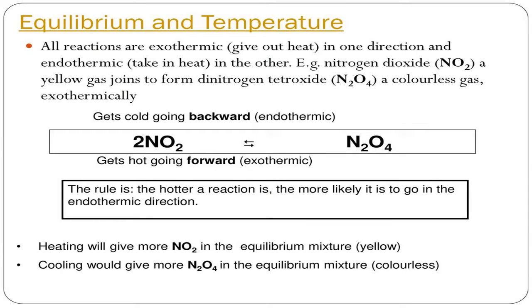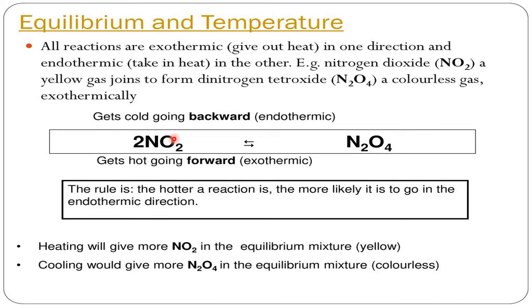Now, this one is nitrogen dioxide giving dinitrogen tetroxide. This is exothermic in nature. The forward reaction is exothermic and the reverse reaction is endothermic. The color of NO2 is reddish brown or yellow, you can take it as yellow, and N2O4 is colorless. So yellow to colorless is exothermic or forward, whereas colorless to yellow is endothermic or reverse reaction.